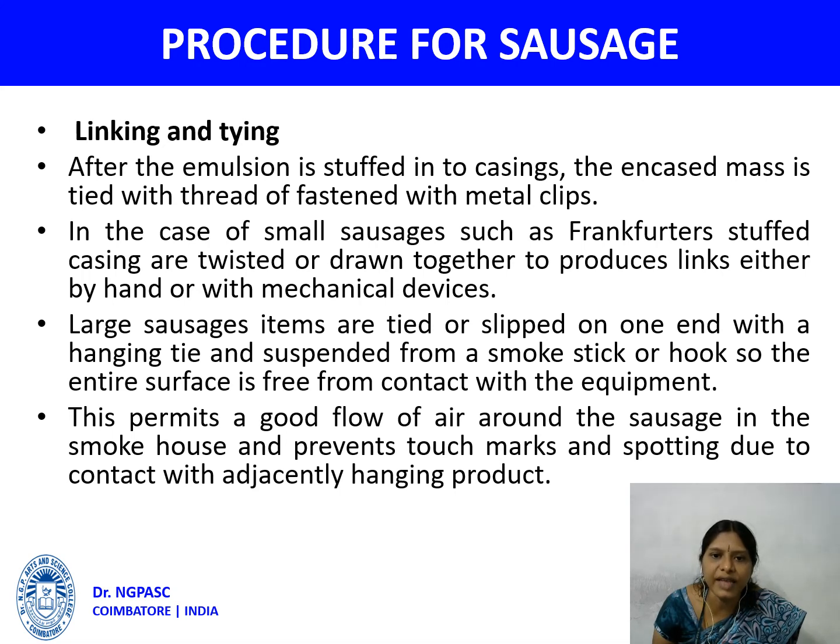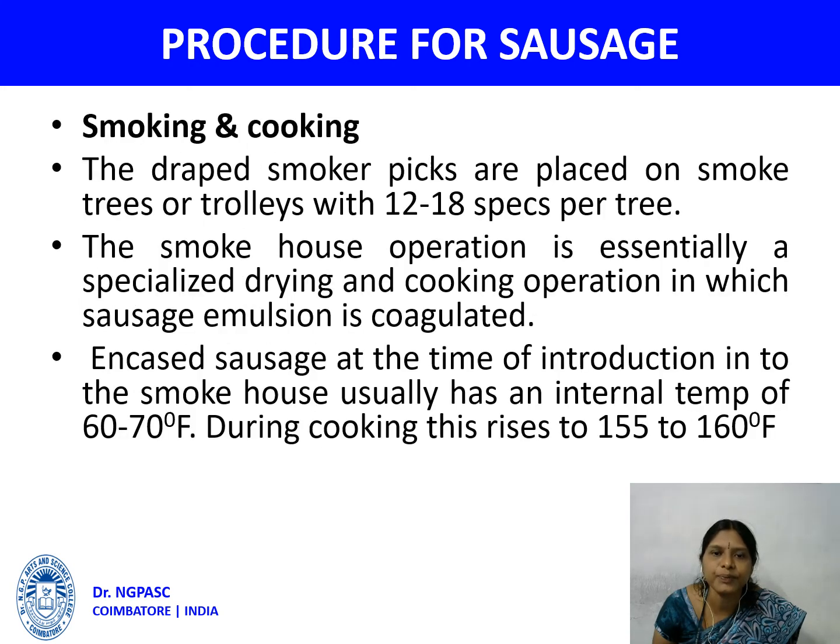Large sausage items are tied or clipped on one end with a hanging tie and suspended from a smoke stick or hook, so the entire surface is free from contact with the equipment. This permits a good flow of air around the sausage in the smokehouse and prevents touch marks and spotting due to contact with adjacently hanging products.